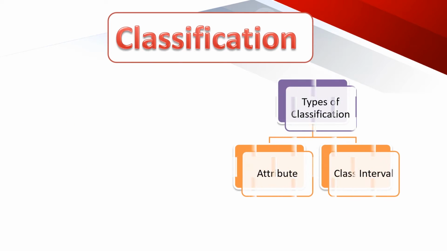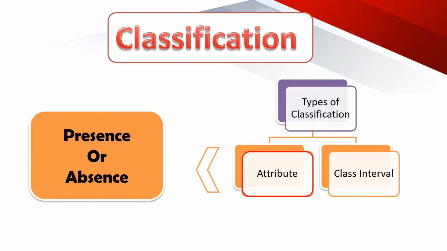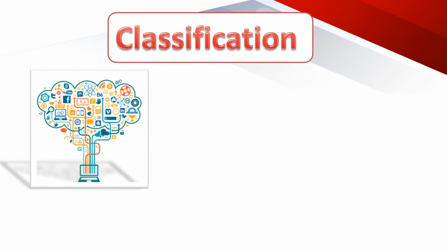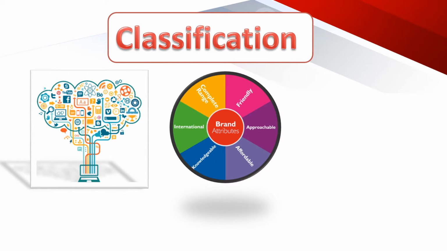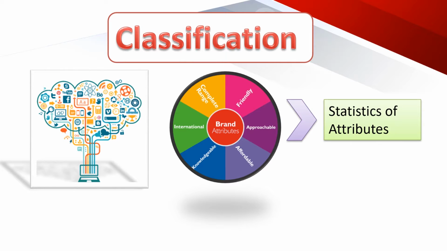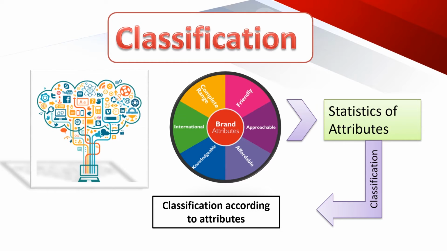Classification can be of two types. The first type of classification is according to attribute. Descriptive characteristics refer to qualitative phenomena which can be measured in terms of presence or absence in this type. Data obtained on the basis of certain attributes are known as statistics of attributes, and the classification is said to be classification according to attributes.